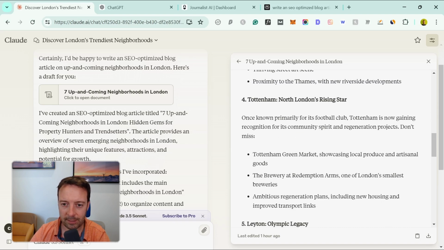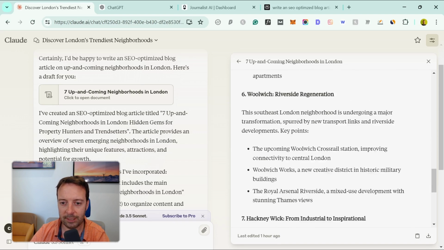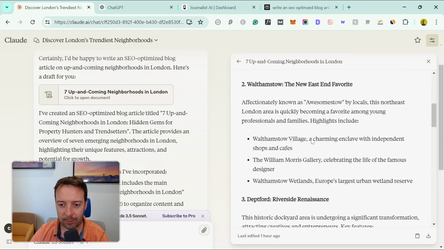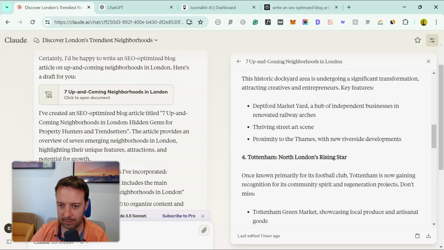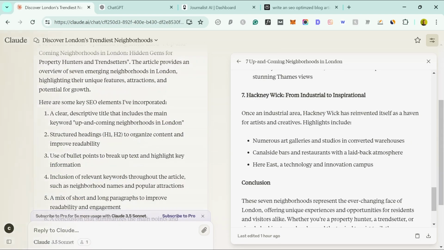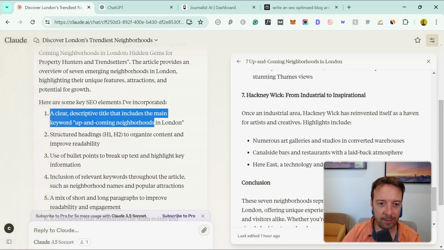So what you can see is 1 or 2 sentences and then 3 bulleted lists for each neighborhood and then a conclusion. The actual neighborhoods here I find quite interesting, to be honest. Tottenham keeps coming up as the one that is the most up and coming and trendy in London. So one of the cool things I really like about Claude is it actually breaks down what it's doing, right? So here are some key SEO elements I've incorporated. So a clear descriptive title that includes the main keyword, up and coming neighborhoods in London. Okay, that should have done.